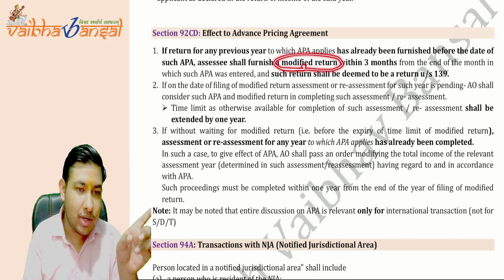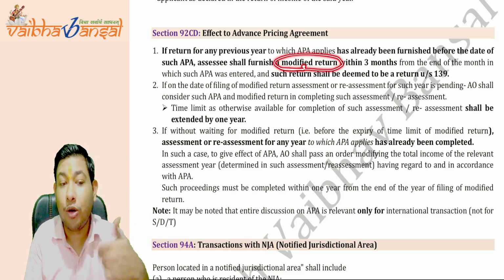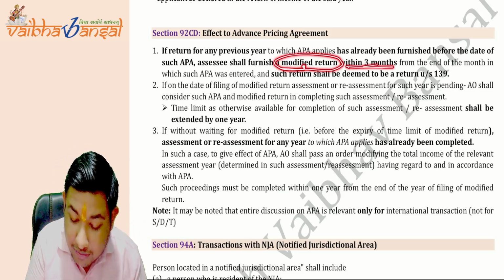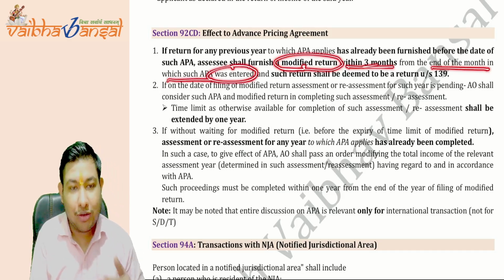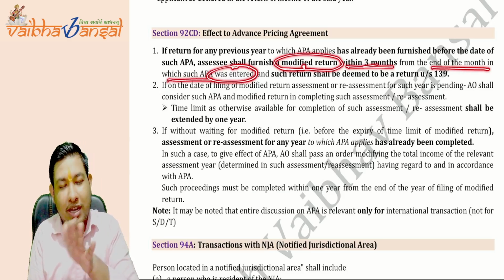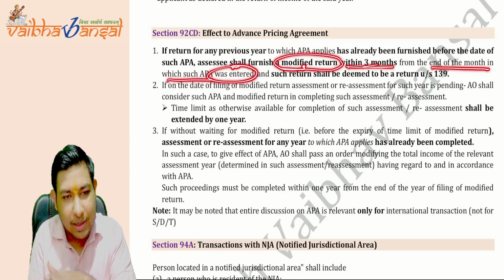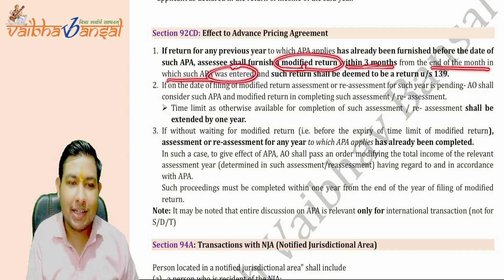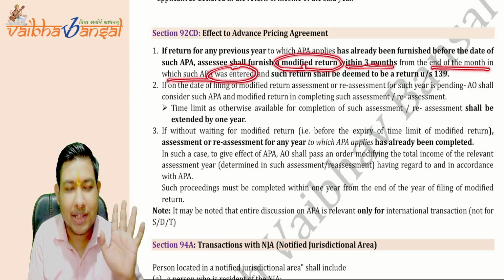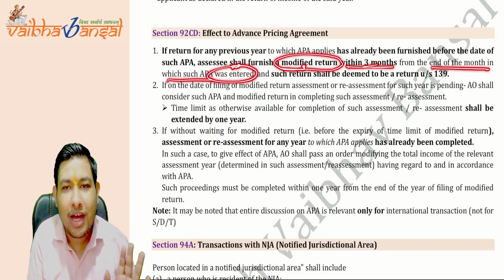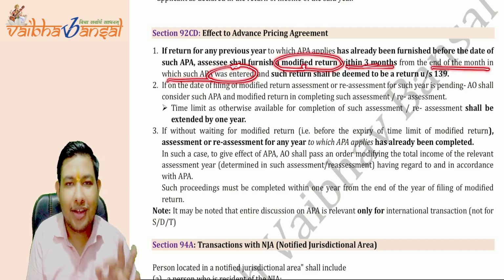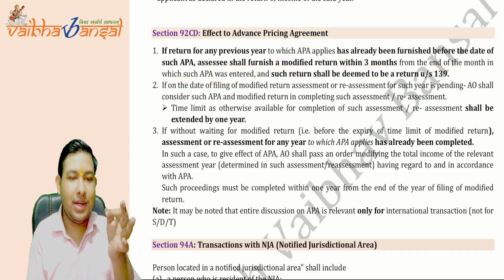So if you have shown any other transfer price, then you have to modify your return within 3 months from the end of the month in which such APA was entered. Like today it was entered, so we will come to the end of the month, like the 30th September, and from that we will get the 3 months, that is October, November, December, that is the 31st of December 2024. I have to file the modified return. This is the effect of APA.